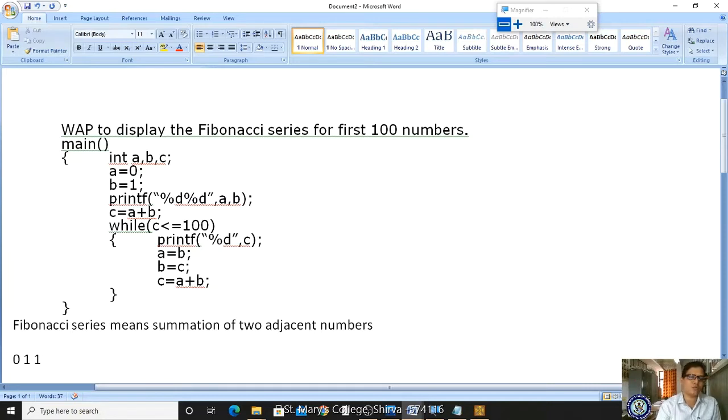Now what are the two adjacent numbers? 1 and 1. 1 plus 1 is 2. Now the two adjacent numbers are 1 and 2. 1 plus 2 is 3. What are the two adjacent numbers? 2 and 3. 2 plus 3 is 5. Got it? Clear? Now the two adjacent numbers are 3 and 5. Sorry, 3 plus 5 is 8. Got it? That is your adjacent numbers. Now the two adjacent numbers are 5 and 8. Then what is the result? 13. Clear? Likewise and so on. So this is what exactly is called the Fibonacci series.